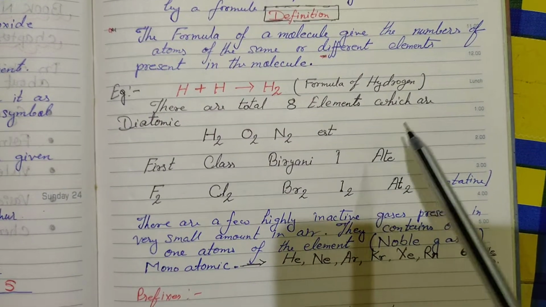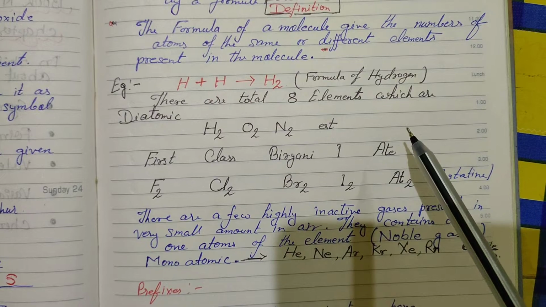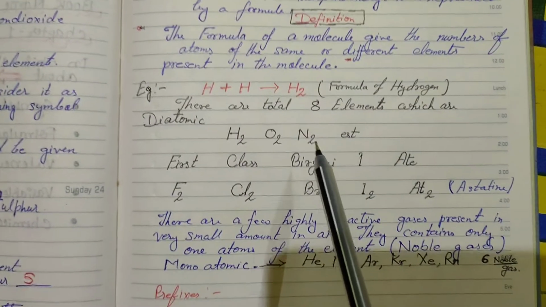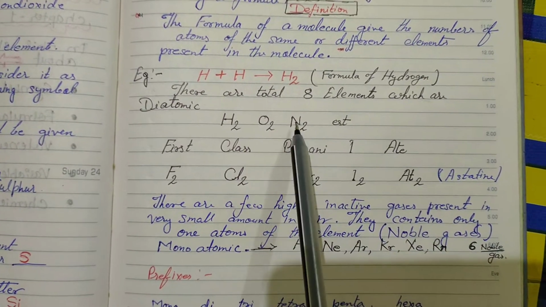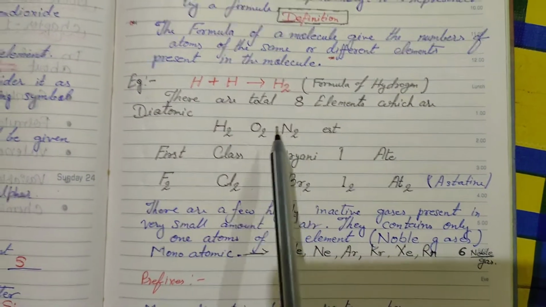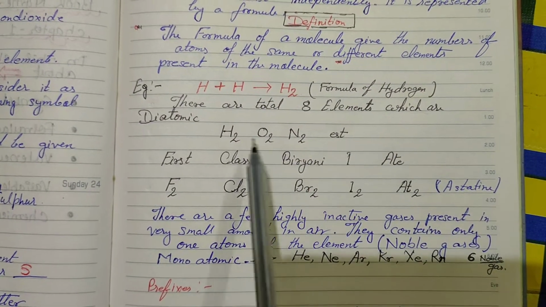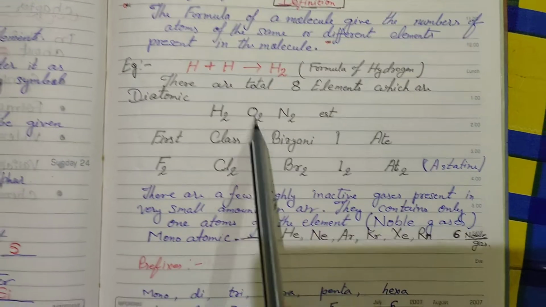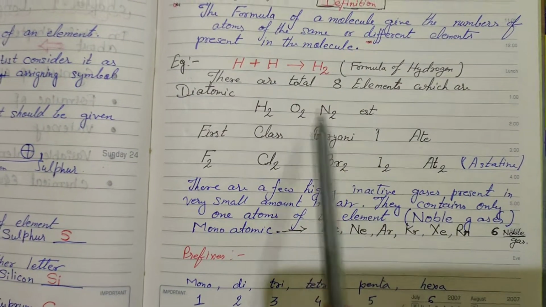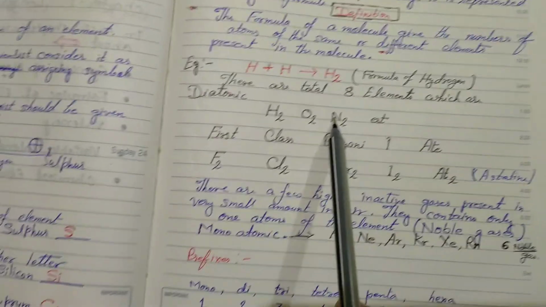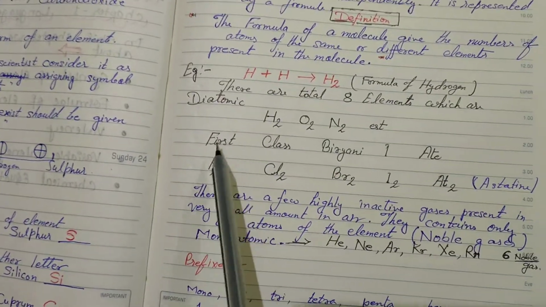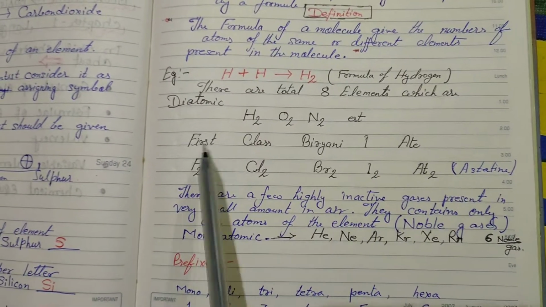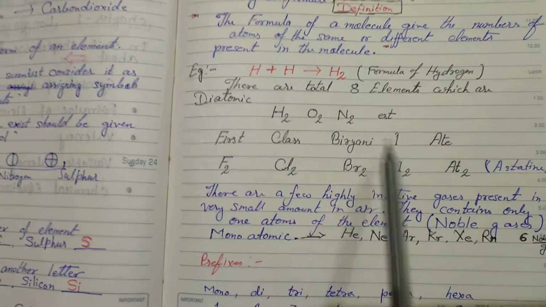Okay, now I am giving you a trick to memorize the 8 elements which are diatomic. You write HONEST, honestly, okay, honest, HONEST. Now H2 O2 N2: H is hydrogen, then oxygen and nitrogen. These are 3 elements. The remaining 5 elements we can memorize as First Class Biryani I Ate. This is the trick to memorize the element names. First class biryani I ate.